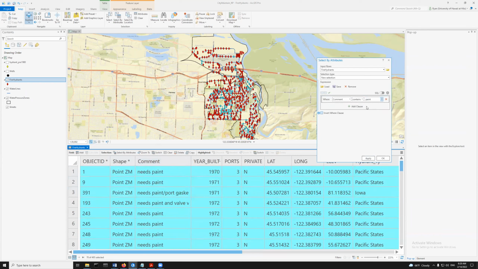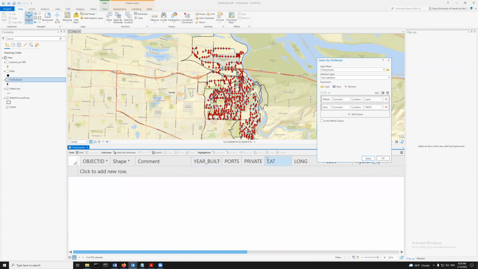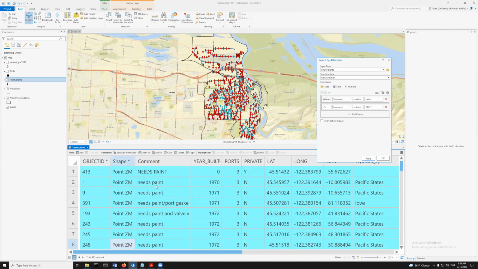So let me add a clause. Right now we've got 70. Let me add a clause where the comments contains the text, and I'm going to type it in all caps, paint. And so again, we're at 70 right now. Is this going to change? Oh, because I said and, not or. All right, good lesson. Now I got 71 because I picked up needs paint all caps.